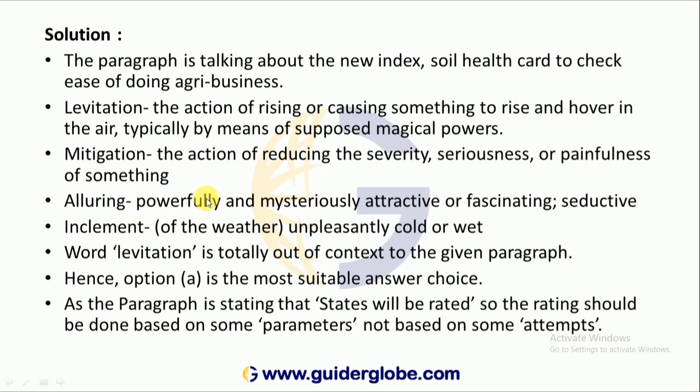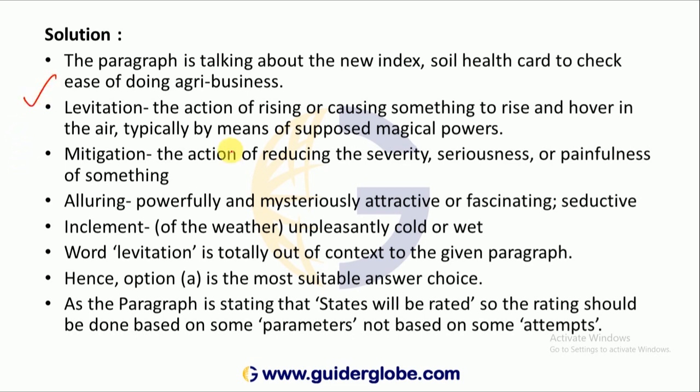Alluring means powerfully and mysteriously attractive, fascinating, seductive. Inclement, of the weather, extreme cold or wet, that is called inclement. Levitation is totally out of context here, because levitation means what? It is raising. Hence option A is the most suitable answer choice. So what are the important vocabulary words that we should also learn? Here, learn this one: levitation.